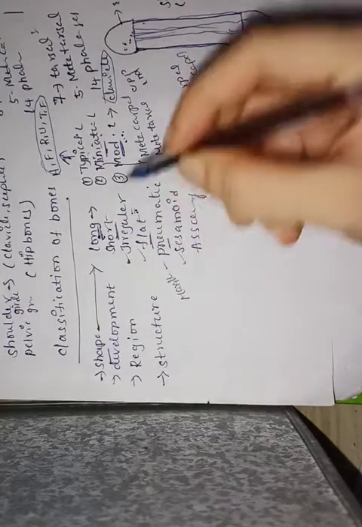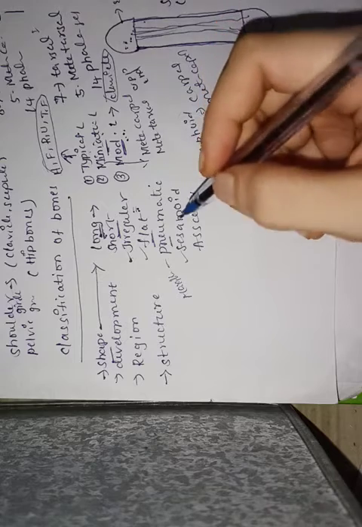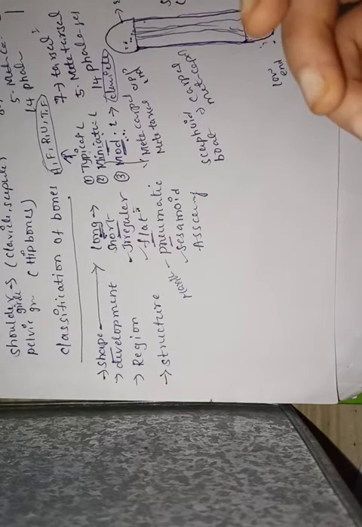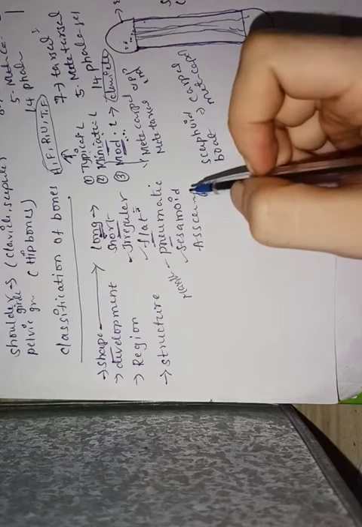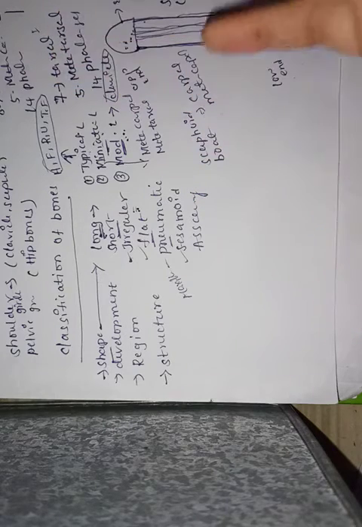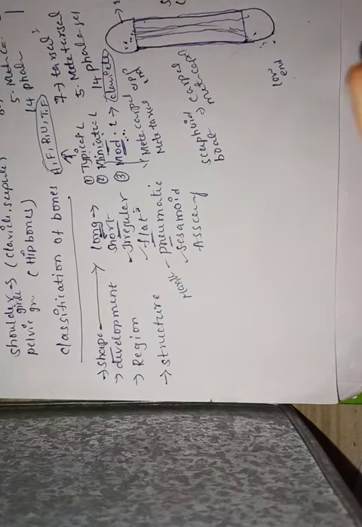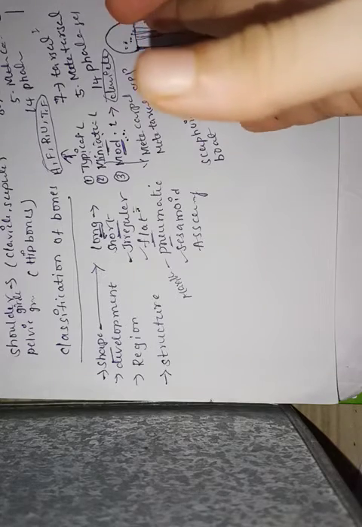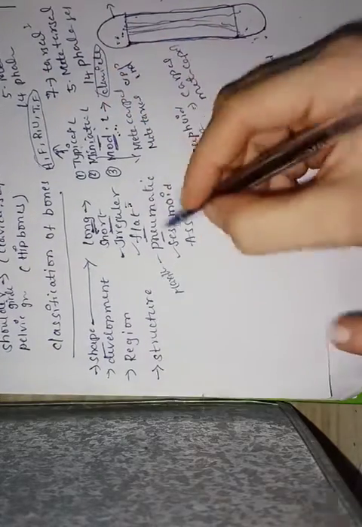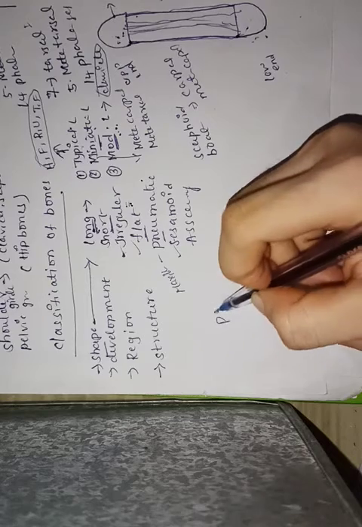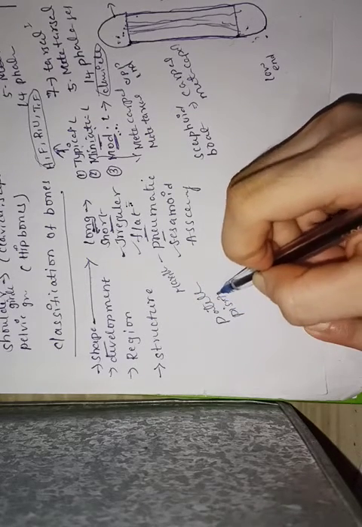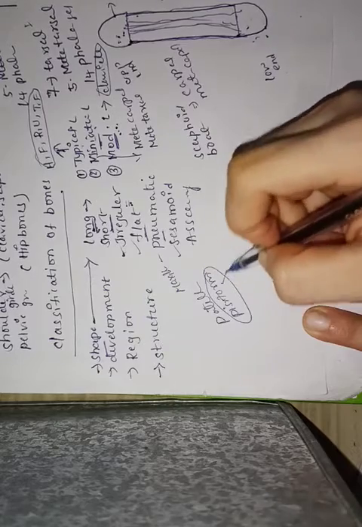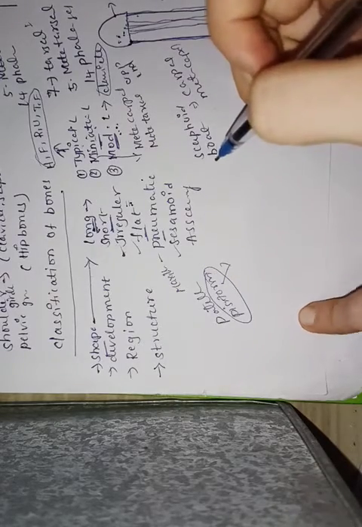Coming to sesamoid bones, these are the small bony nodules present in our body. They are mainly formed at the joint capsule region and the tendon region, which are highly susceptible to pressure. Examples for sesamoid bones are the patella and the pisiform bone. The pisiform bone is present in the carpal region.